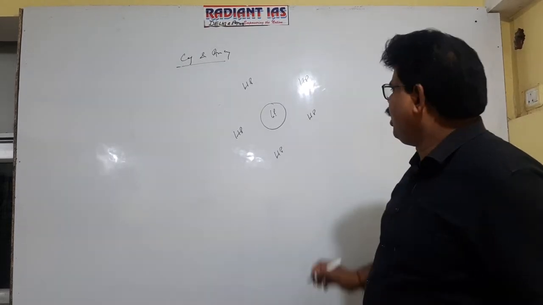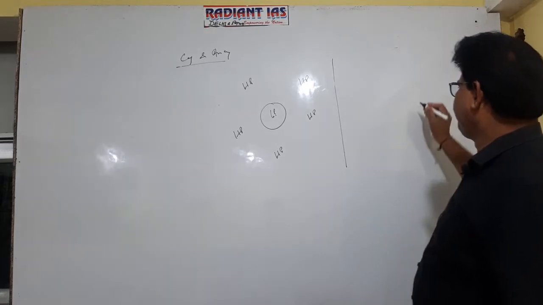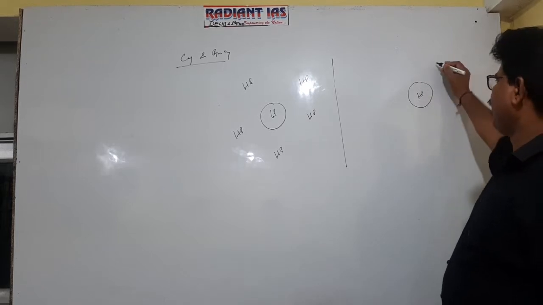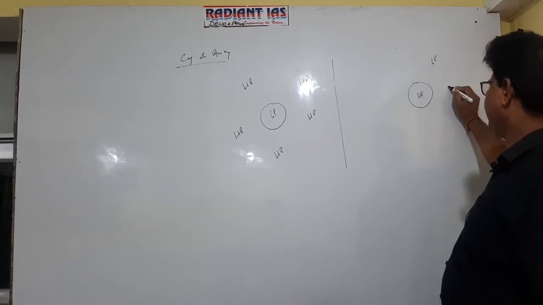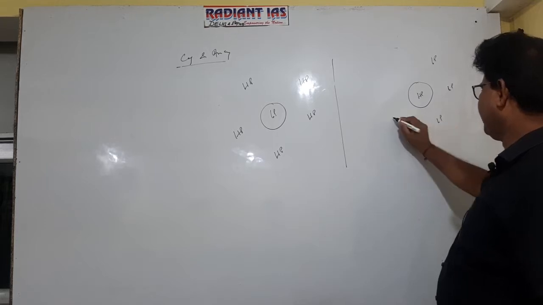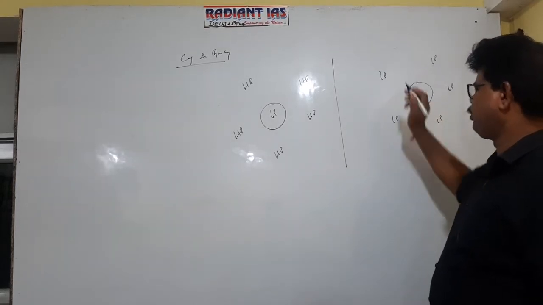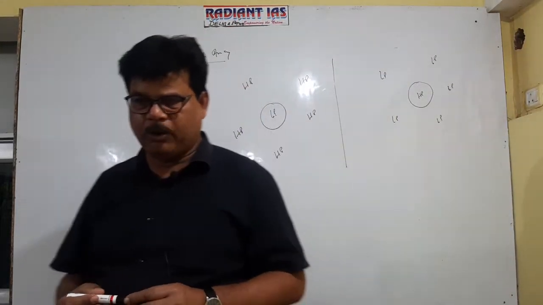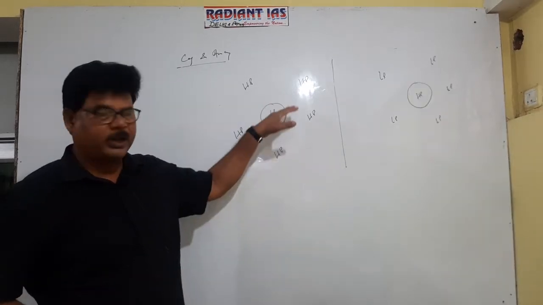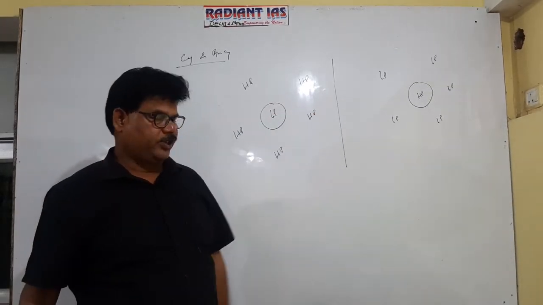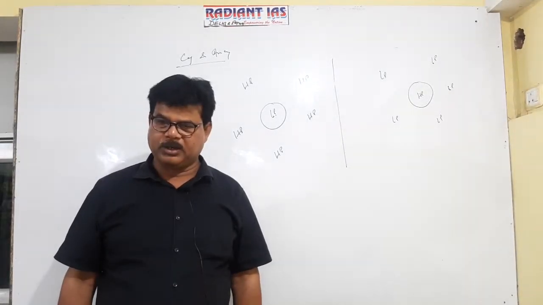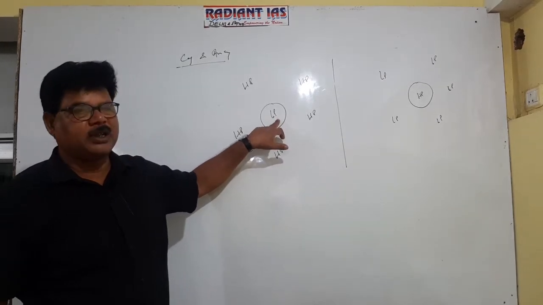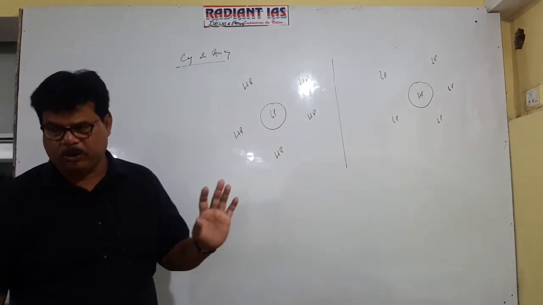On the other hand, anticyclone is defined as a system of wind having high pressure at the center, which is surrounded from all sides by low pressure area. So what is the basic difference between cyclone and anticyclone? In cyclone, low pressure is surrounded from all sides by high pressure. On the other hand, in anticyclone, high pressure is surrounded from all sides by low pressure. This low pressure center of the cyclone is referred to as the eye of the cyclone.